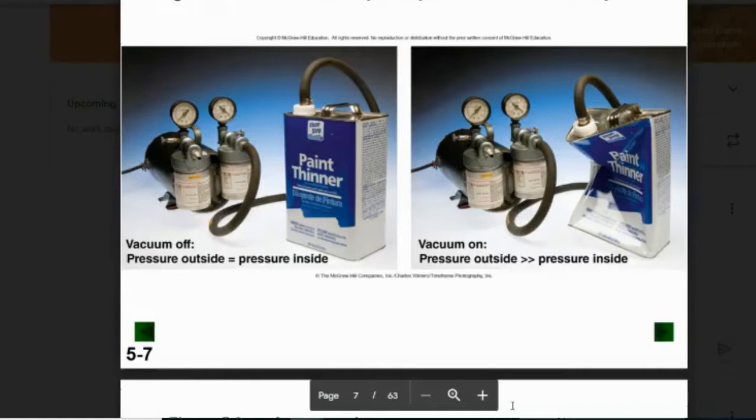We should probably define it at this point. Pressure in chemistry is the number of collisions of the gas particles with themselves and the sides of the container.